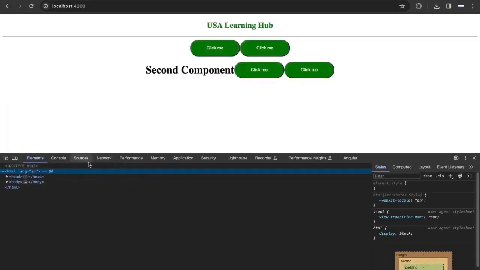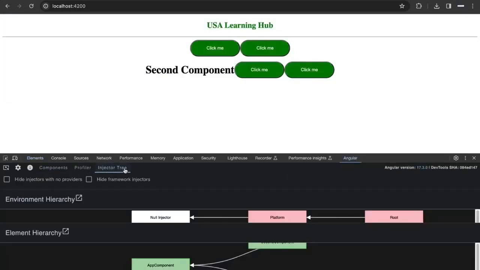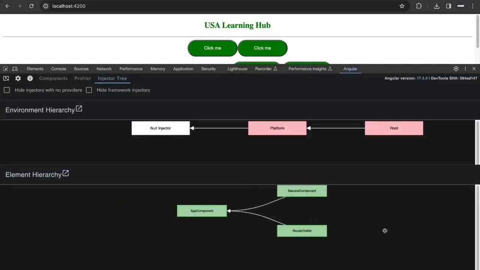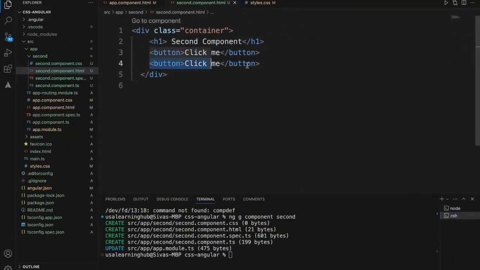If you look at the Angular injection tree, now if you see, there is an app component, and within the app component there is a second component. But the CSS, if you see, the same CSS is applied for all the buttons.